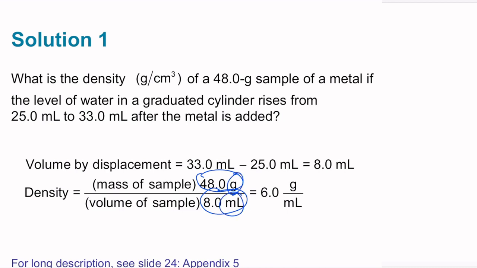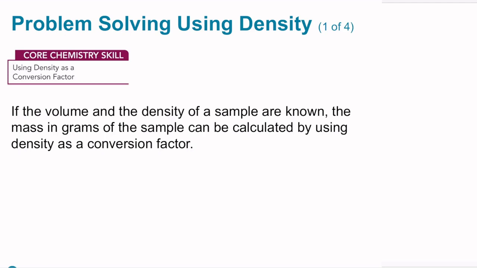Grams per milliliter. Those are units of density. It's mass over volume. We can either express it as milliliters or cubic centimeters. They're equal. Let's say we know the volume and the density of a sample. Then we can calculate the mass in grams by using density as a conversion factor.